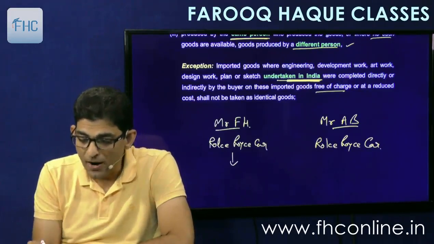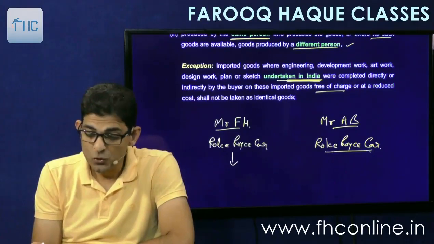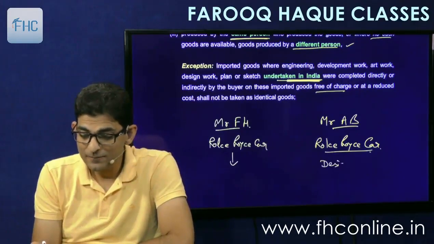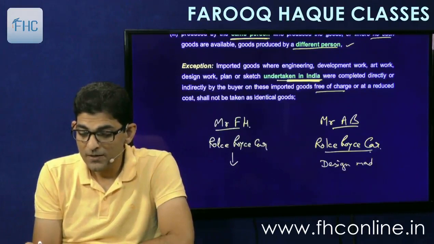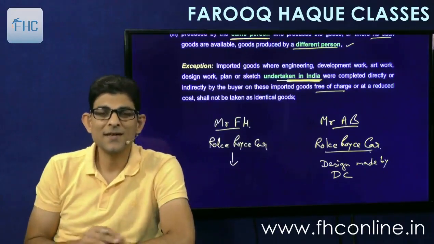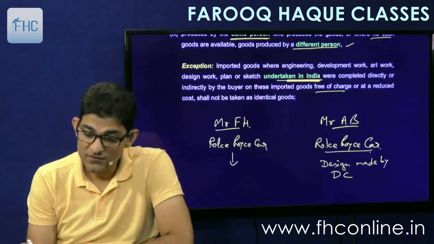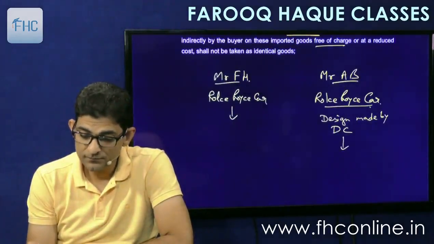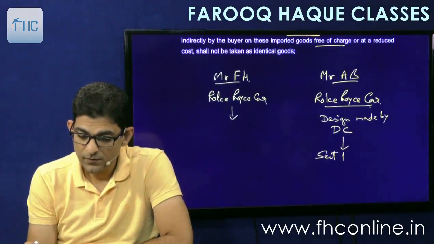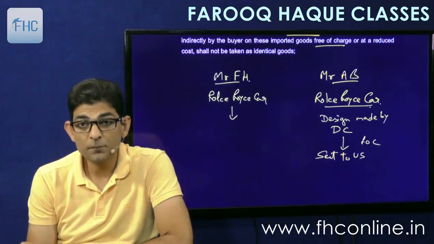You have also imported, but you know what Amitabh Bachchan had done? He had got the design made by our local DC, Dilip Chhabadiya. He made the design of this car, and then the design was sent to the US company free of cost, FOC, for making the car.